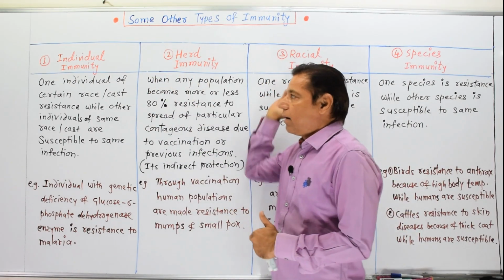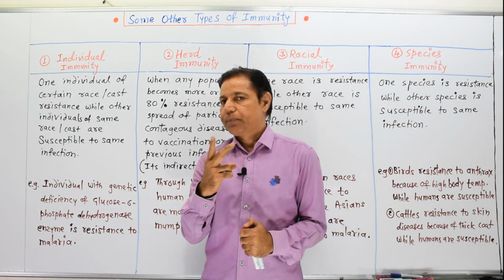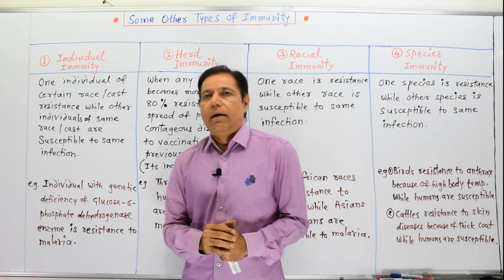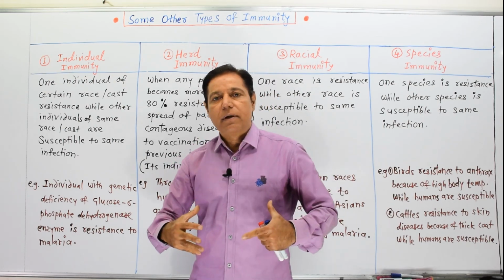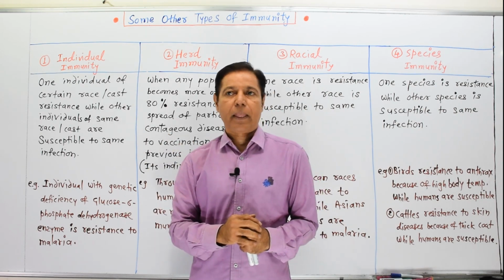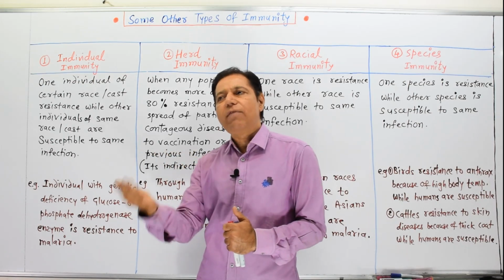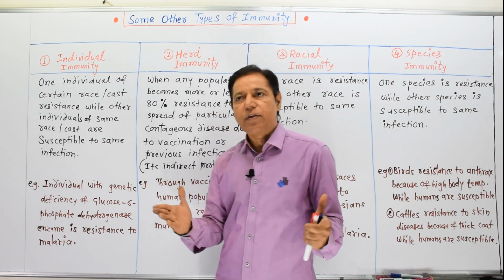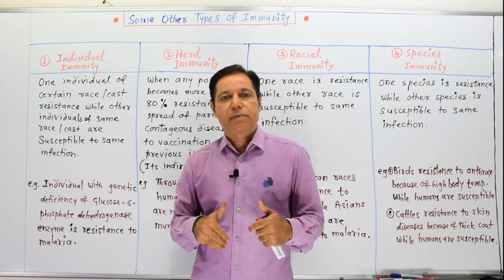Before studying all these four types of immunities, we must know two words: resistance and susceptibility. Resistance means any organism, any individual, develops resistance against a particular disease by making changes in its genetic material, or by vaccination or by other means. That is resistance: disease fighting ability develops inside the individual.